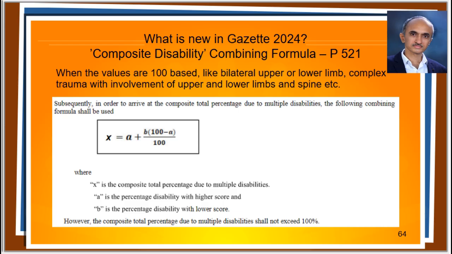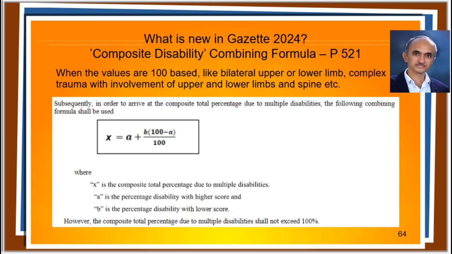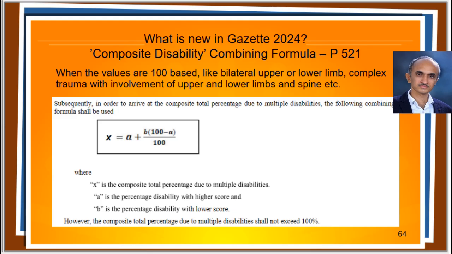If more than one disability is present in a person, it is called composite disability. The values are 100-based ratios. The ordinary combining formula is used to combine two 90-based values and is not to be used for composite disability. This welcome change in Gazette 2024 has corrected that.